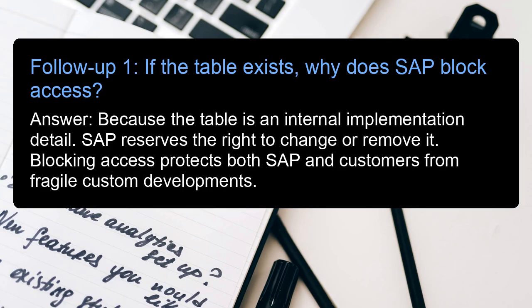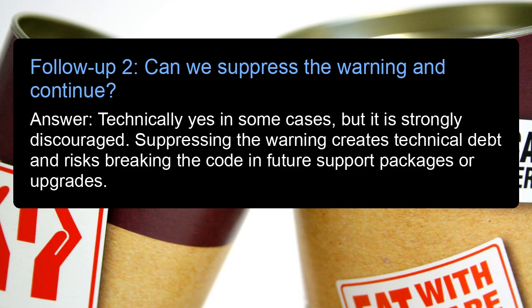Follow-up 1. If the table exists, why does SAP block access? Answer: because the table is an internal implementation detail. SAP reserves the right to change or remove it. Blocking access protects both SAP and customers from fragile custom developments. Follow-up 2. Can we suppress the warning and continue? Answer: technically yes in some cases, but it is strongly discouraged. Suppressing the warning creates technical debt and risks breaking the code in future support packages or upgrades.